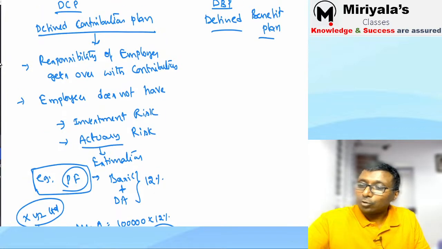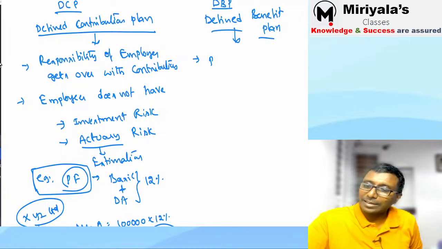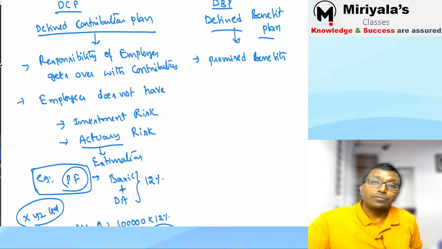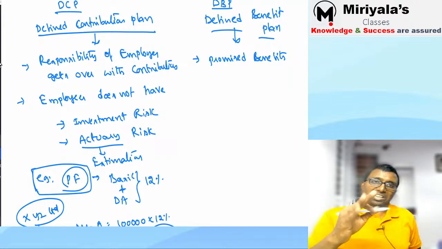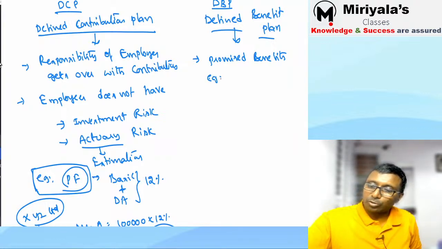When do you say it's a defined benefit plan? A defined benefit plan is a promised benefit. The company has promised the benefits. What do you mean by promised benefits? I'll take care of it. How much will you pay? The best example for this is gratuity.